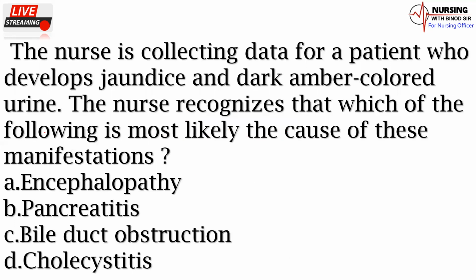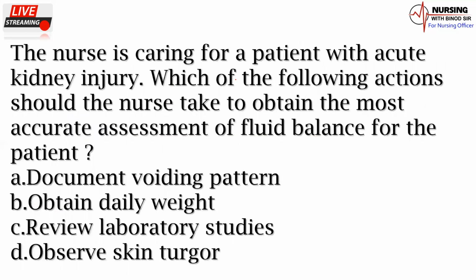The nurse is collecting data for a patient who developed jaundice and dark amber color urine. The nurse recognizes that which of the following is most likely the cause of these maladies: encephalopathy, pancreatitis, bile duct obstruction, cholecystitis. So here that answer will be the bile duct obstruction. You must have to remember this one. Now we'll come back to next question.